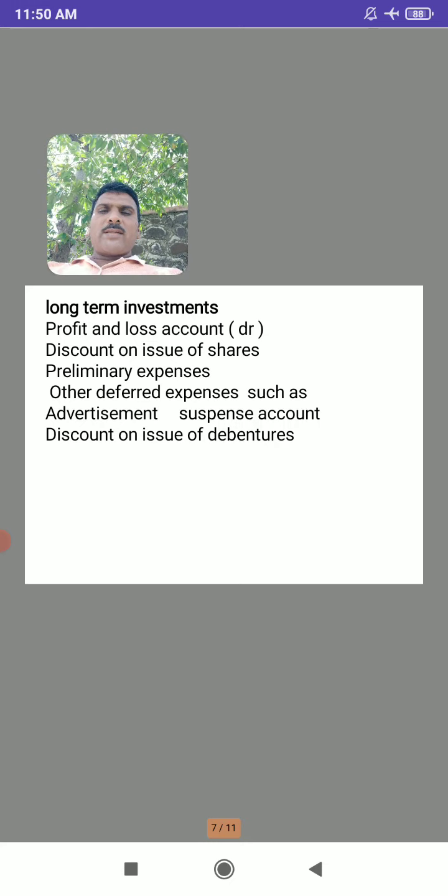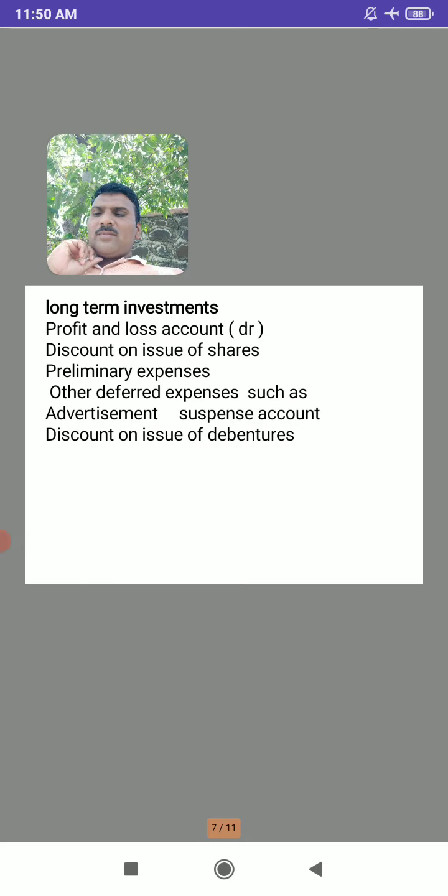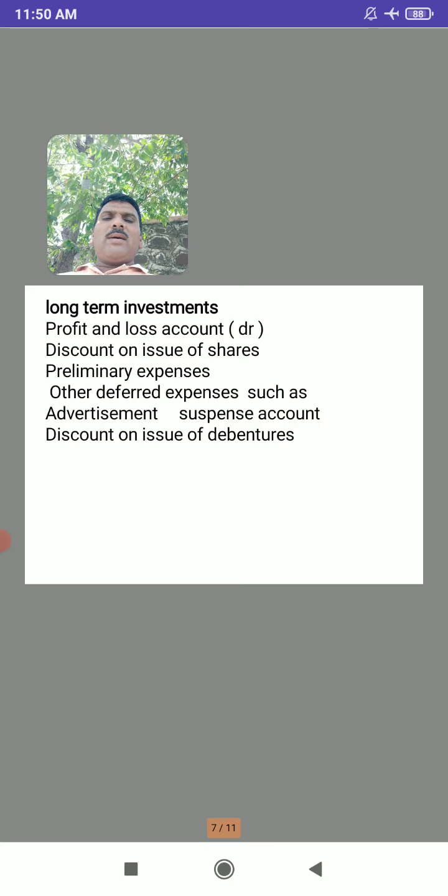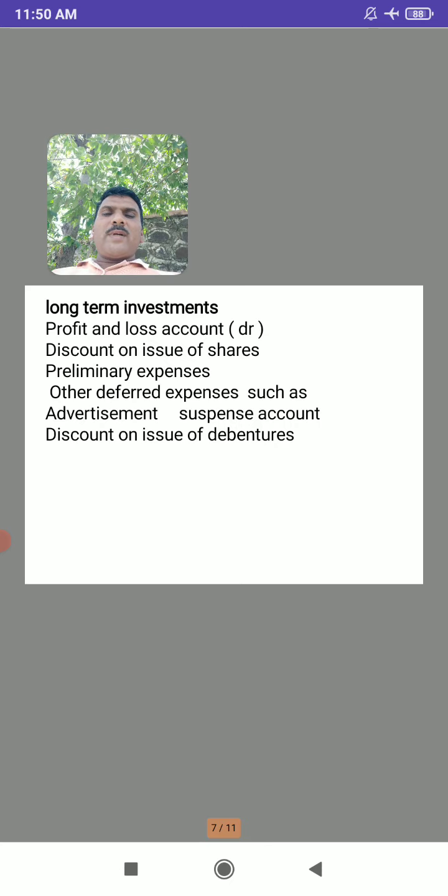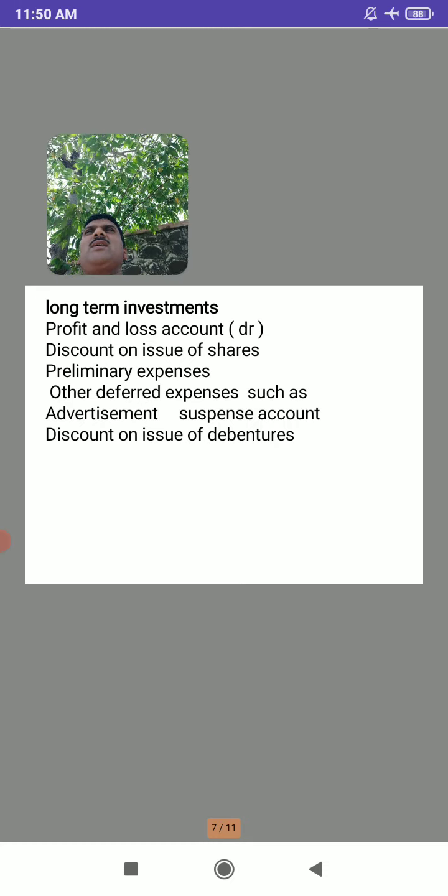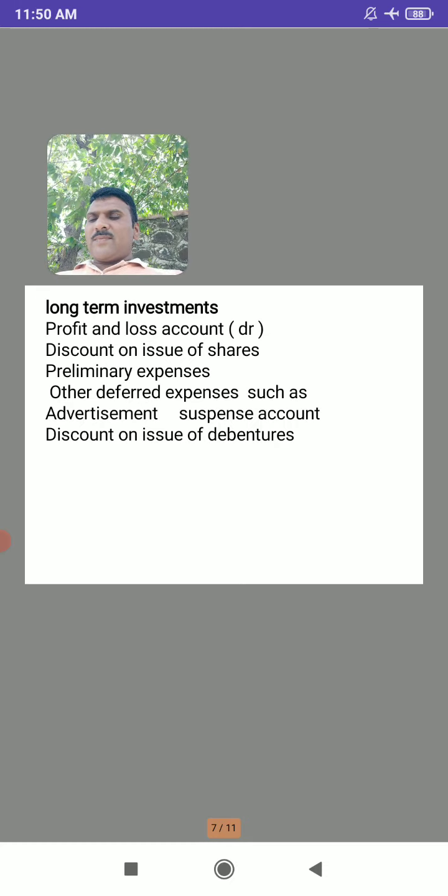Discount on issue of shares, preliminary expenses. So these are the deferred assets, and also other deferred expenses such as advertisement, suspense account, and discount on issue of shares. So these are the assets which are non-current assets, and these are the long-term investments.